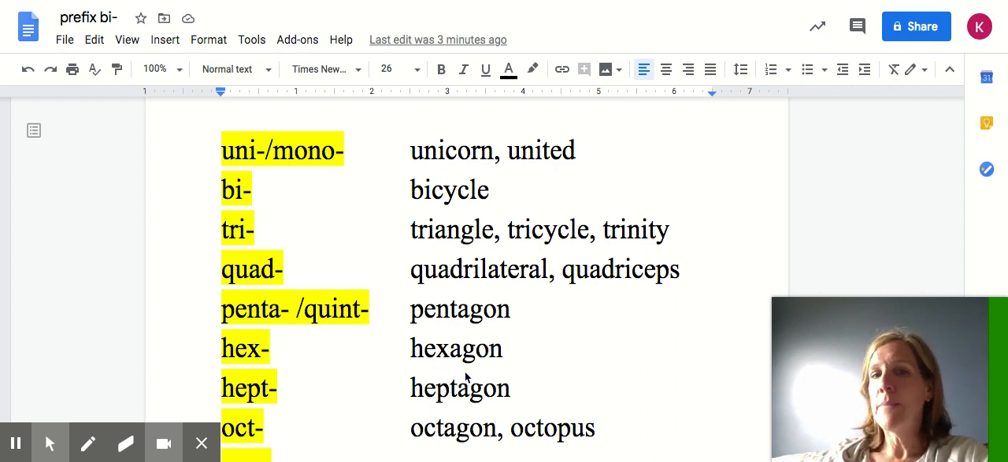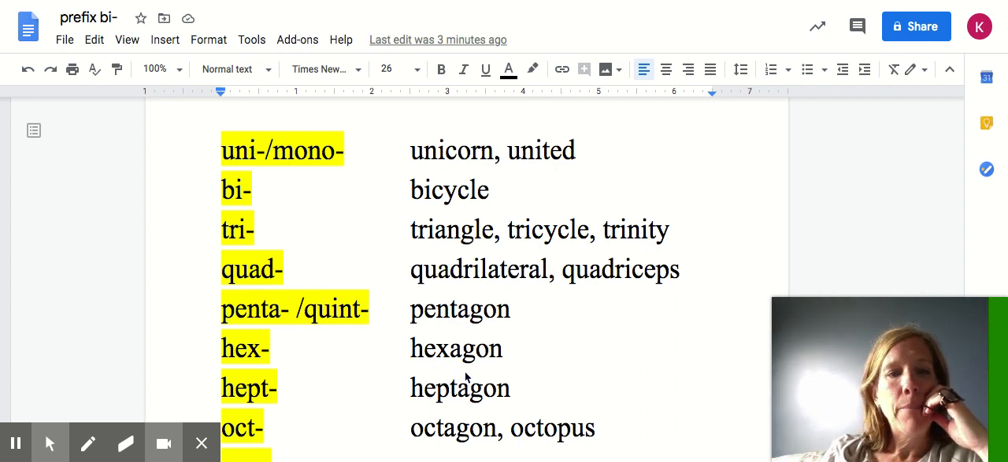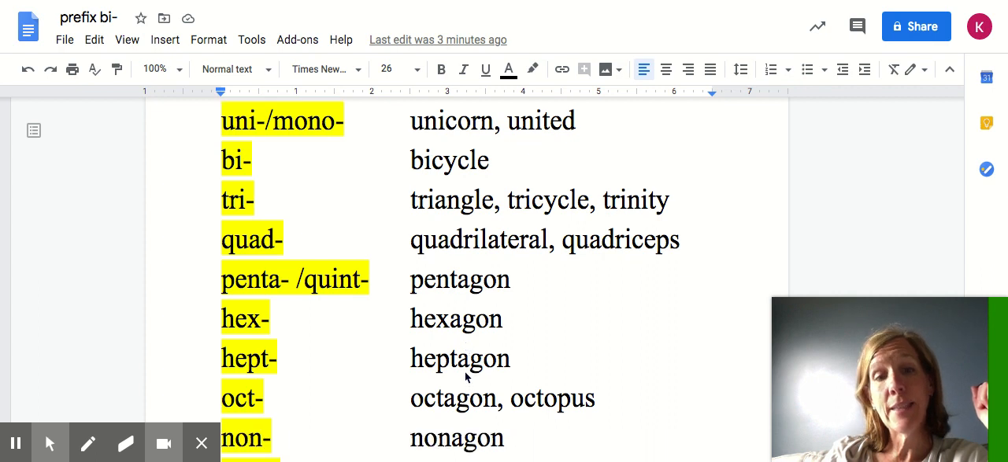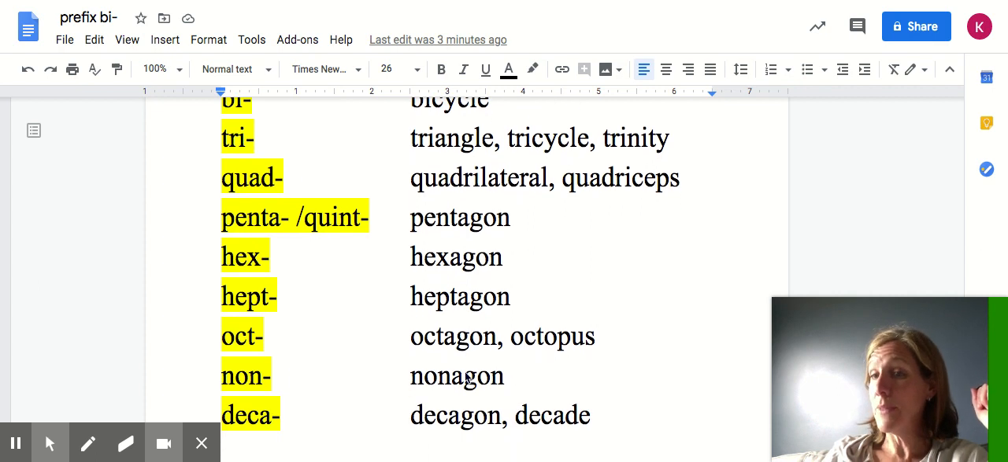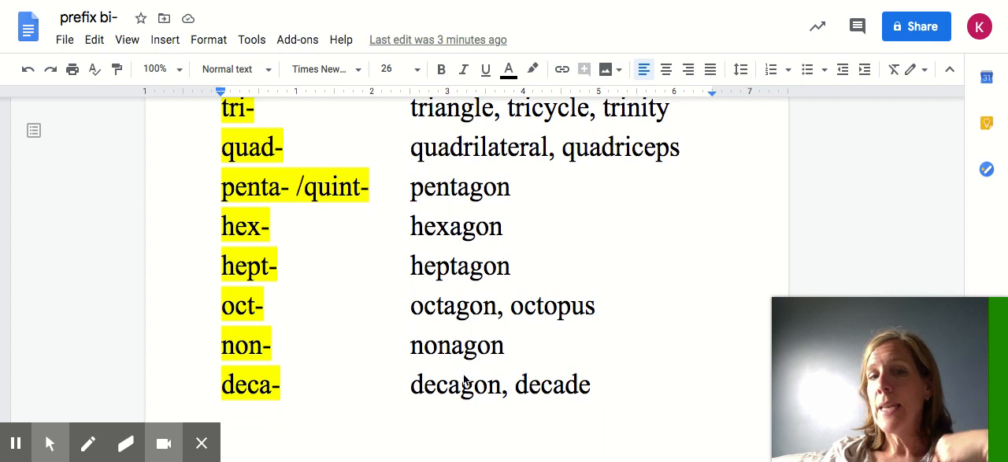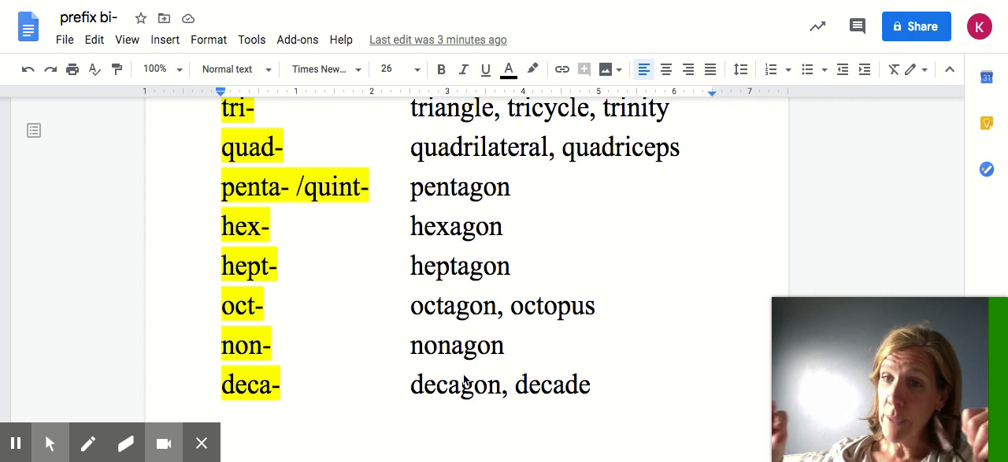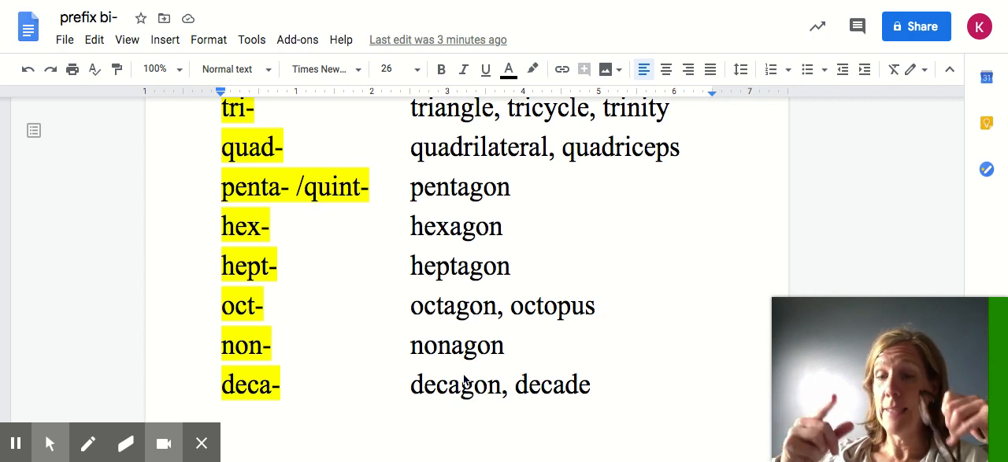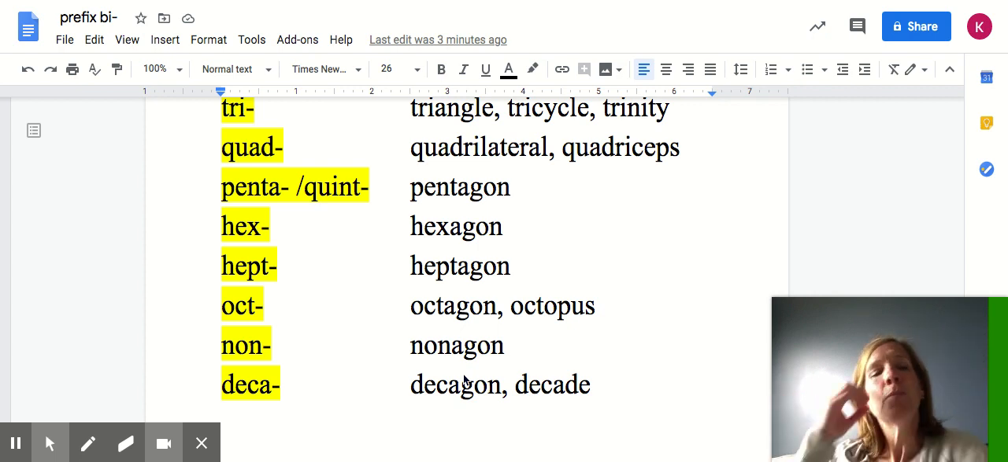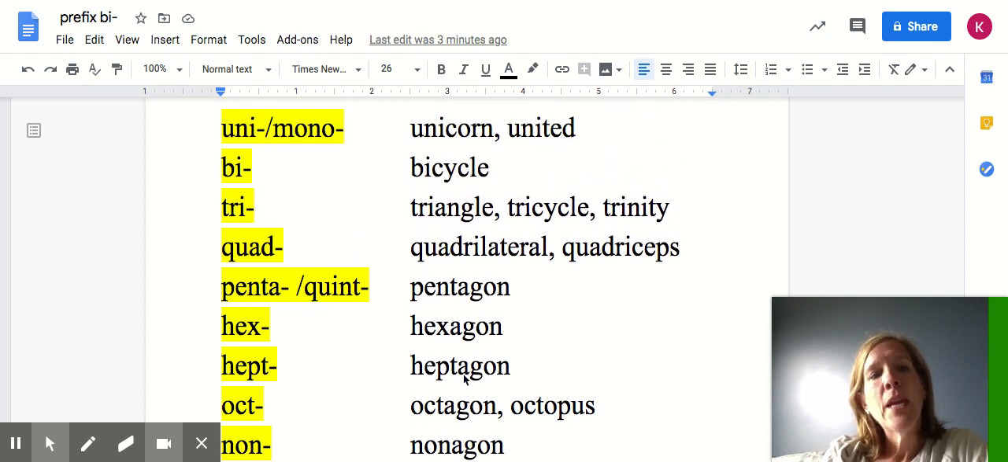Penta or quint means 5. Hexagon means 6. Hept means 7. Oct means 8, like an octagon or an octopus has 8 arms, right? Non means 9, like a nonagon has 9 sides. And deca means 10, like a decagon or a decade of the rosary, like we've been practicing. 10 Hail Marys in one decade, or a decade has 10 years. So these are some of our number prefixes that are pretty cool.